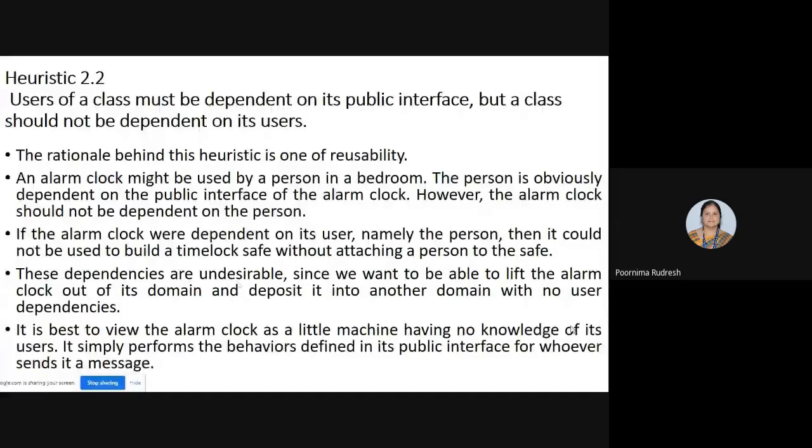So hence the alarm clock can be viewed just as a little machine having no knowledge of its users. If you consider the alarm clock, it can be viewed simply as a machine, and it doesn't have any idea about its users. It simply performs the functions, operations or behaviors defined in its public interface for whoever sends its message. Understood? Heuristic 2.2.